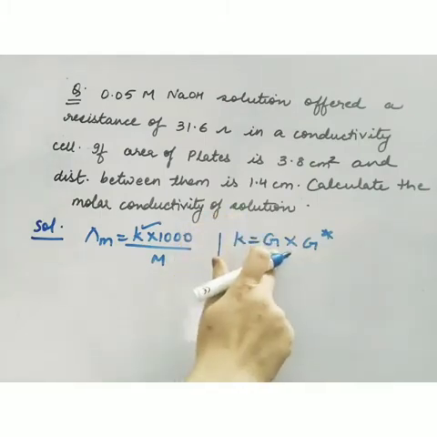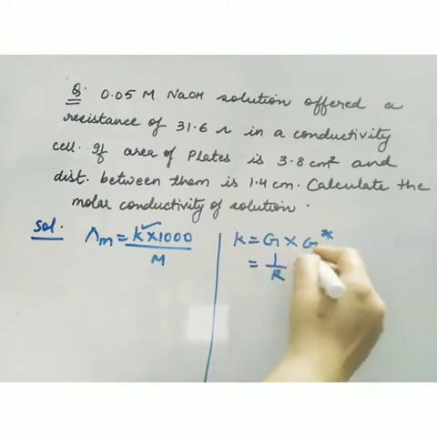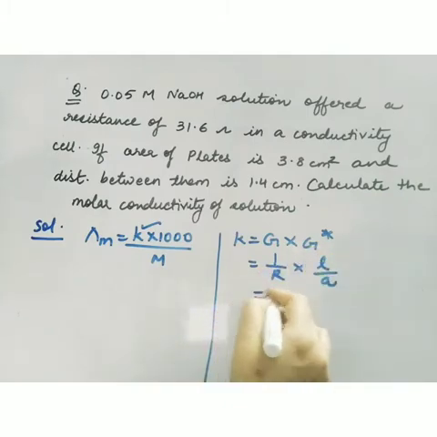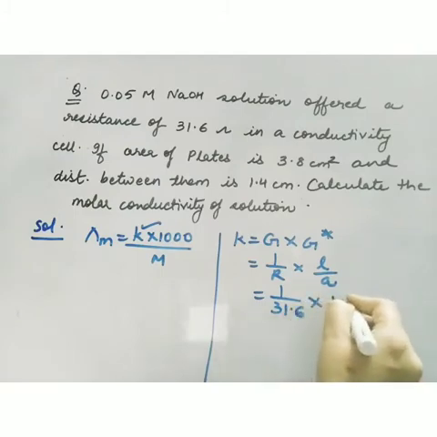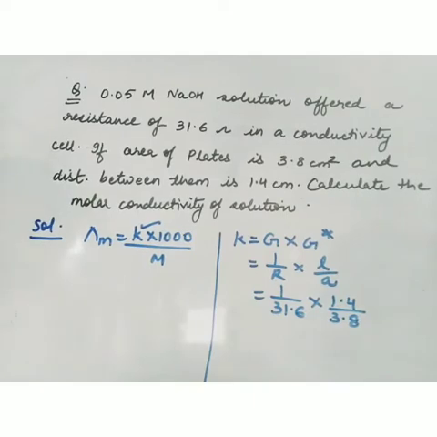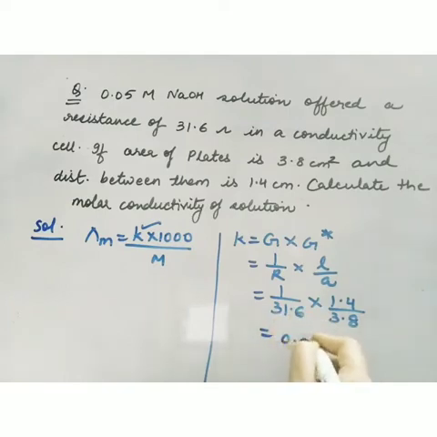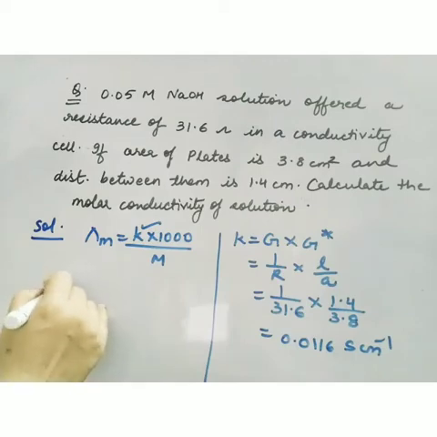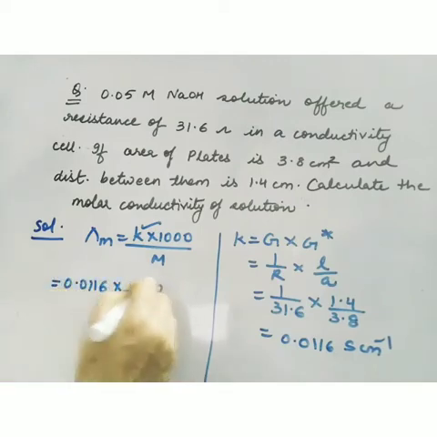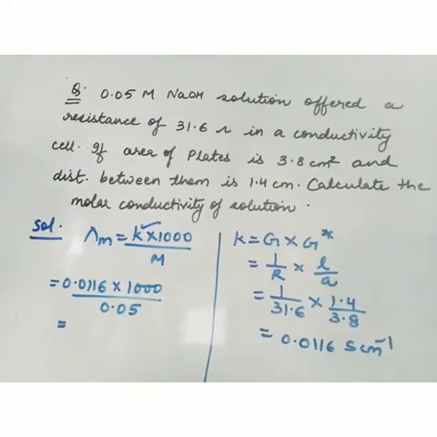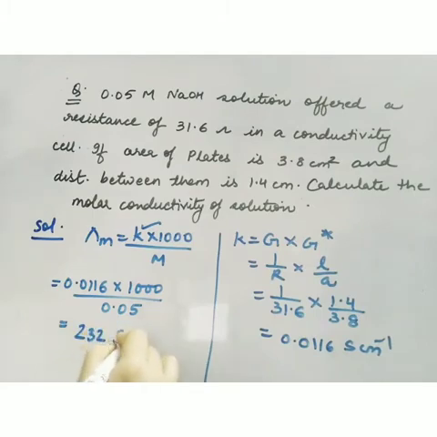Conductance is 1 upon R, and G star is L upon A. So 1 upon 31.6 into 1.4 upon 3.8. Substitute the values, and we get the value of conductivity in Siemens centimeter inverse. Now put this value here, and molarity is 0.05. Solve this and the answer will be 232 Siemens centimeter square mole inverse. Don't forget to mention the unit.